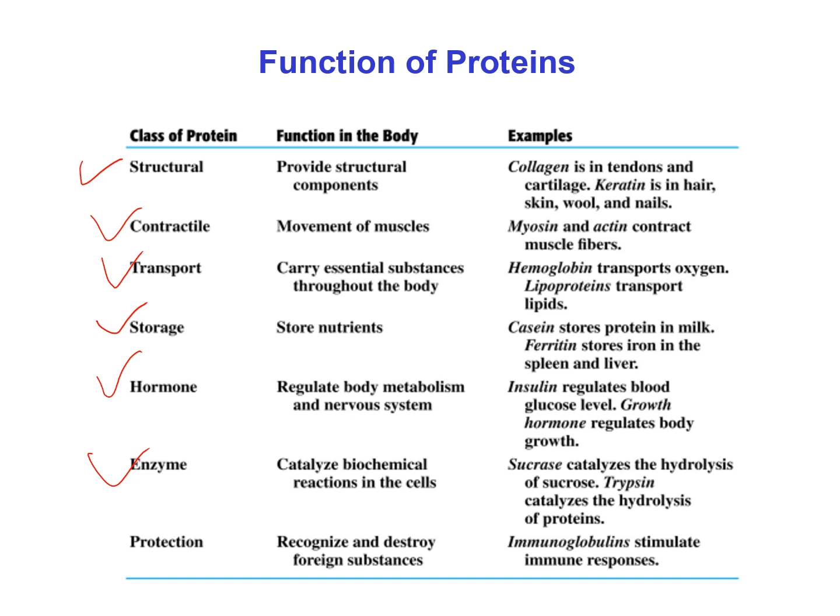The last class of protein is protection protein. Protection proteins are those proteins which can recognize and destroy foreign substances in our body. For example, immunoglobulins. Immunoglobulins stimulate immune response in our body. That's why this protein is known as protection protein.